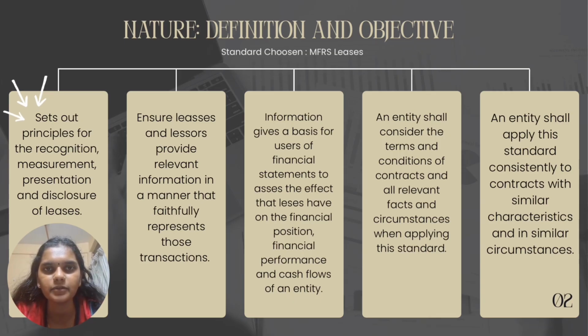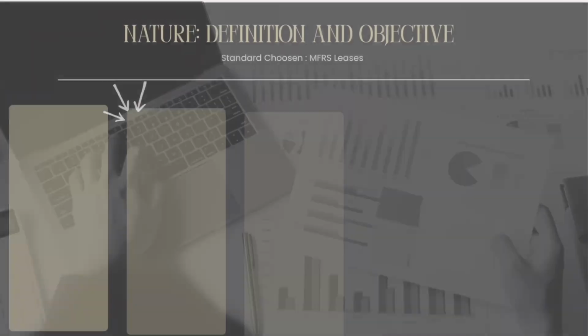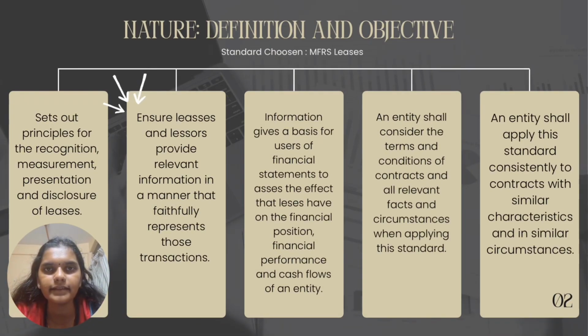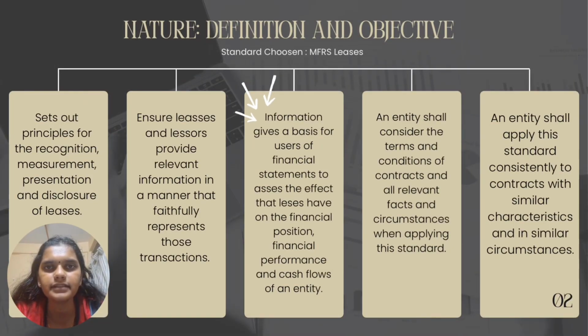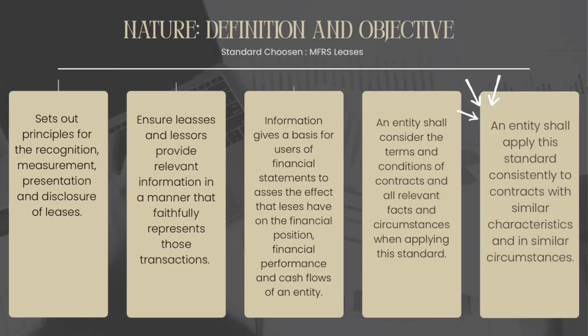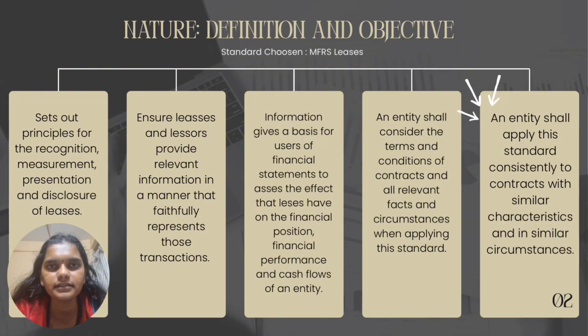The standard sets out the principles for recognizing, measuring, presenting and disclosing leases. It ensures both lessees and lessors provide accurate and relevant information about their lease transactions. The purpose is to help users of financial statements understand how leases affect a company's financial position, performance and cash flow. Entities must also consider all contract terms and apply the standard consistently to similar transactions. In short, MFRS 16 ensures clear, consistent and reliable reporting of leasing activities.